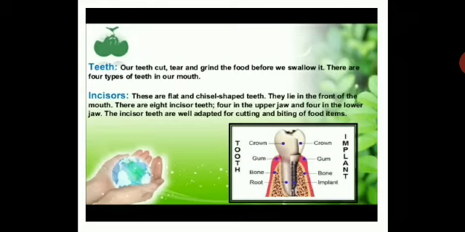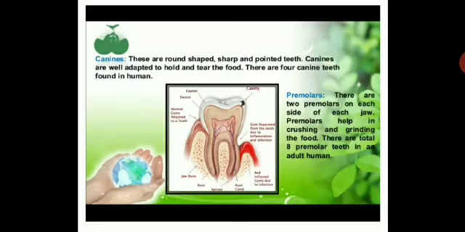So here the diagram of a tooth is given to you, and you can understand the shape and the function of a tooth. So this is how the incisor teeth will play a role, and we'll go for next.